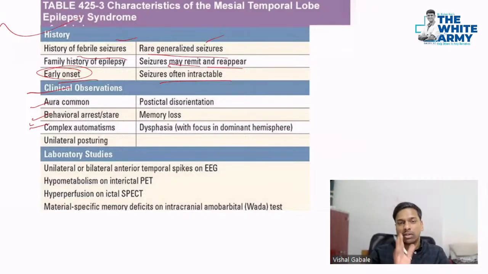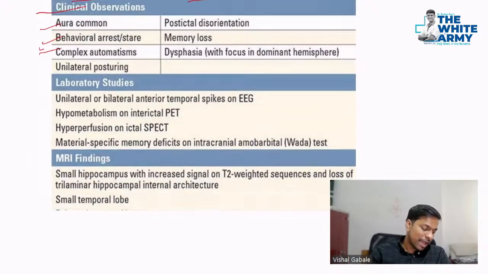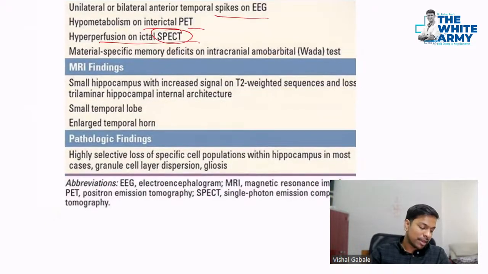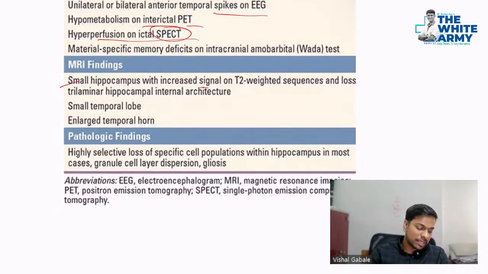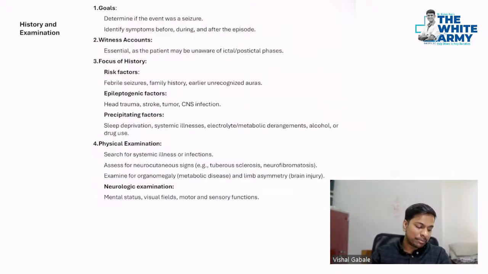Generalized seizure is over. We are discussing epilepsy syndromes, of which we have discussed three till now: Lennox-Gastaut syndrome, mesial temporal epilepsy, and the first one. Now let's see this. In the laboratory studies, there are bilateral anterior temporal spikes on the EEG, hypermetabolism and hyperperfusion on the ictal SPECT scan at the hippocampus. Then MRI will show a small hippocampus with increased signal, and because of the loss of the hippocampal architecture, you can just say hippocampal sclerosis. So that's all about MTLE.